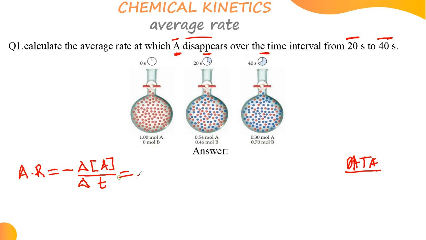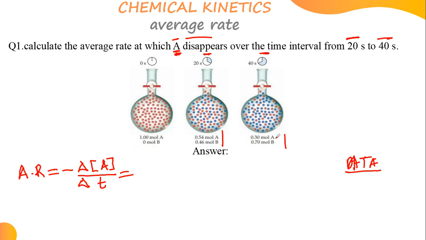Now, here you know that they have given us the interval 20 and 40. Now, between 20 and 40, we have our final and our initial. So our initial, we'll get from here, our final from here. You get? Now, our aim, we're focusing on just A, not B. They have mentioned A, the reactant, not the product. You get? So our aim is to focus on A.